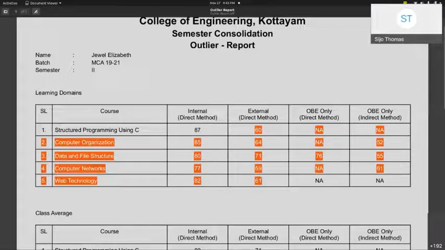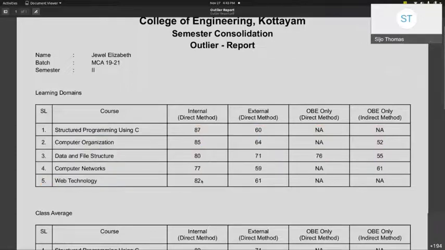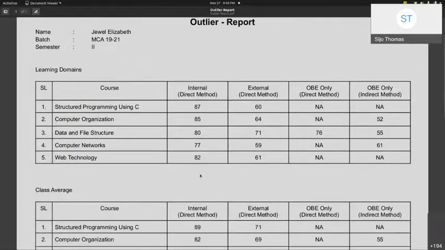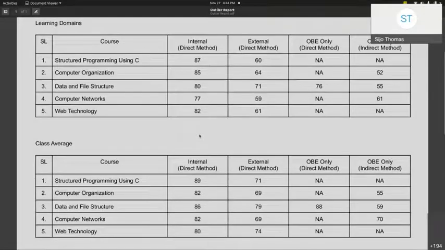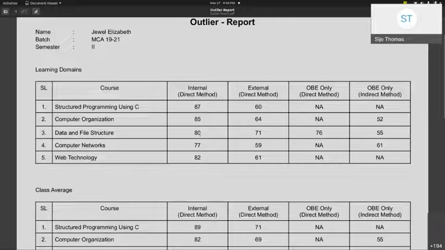That means she may be afraid of external examination, or the valuation may be tough, or there may be some kind of issues, or the valuation of internal examination may be lenient. In multiple ways we can analyze this scenario. Anyway, his or her learning pattern doesn't show any consistency. That's the core idea of outlier analysis.